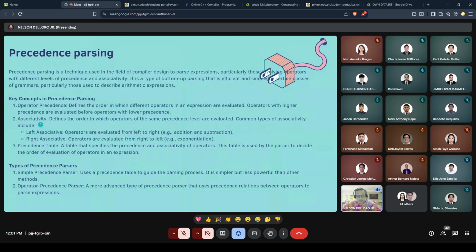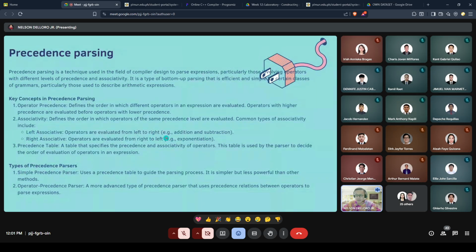The next key concept is the associativity. It defines the order in which operators of the same precedence level are evaluated. Common types of associativity include left associative, where the operators are evaluated from left to right po.